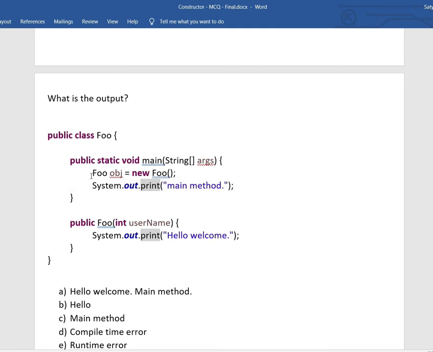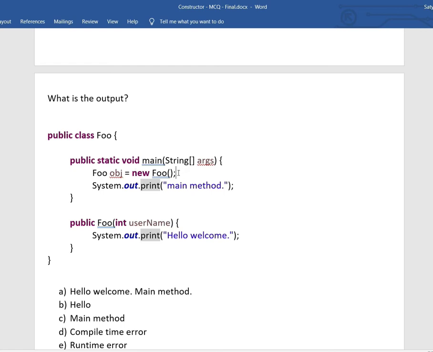We also have one constructor, but it's not a default constructor. This is a parameterized constructor, and it is printing something. But we are creating an instance using the default constructor.